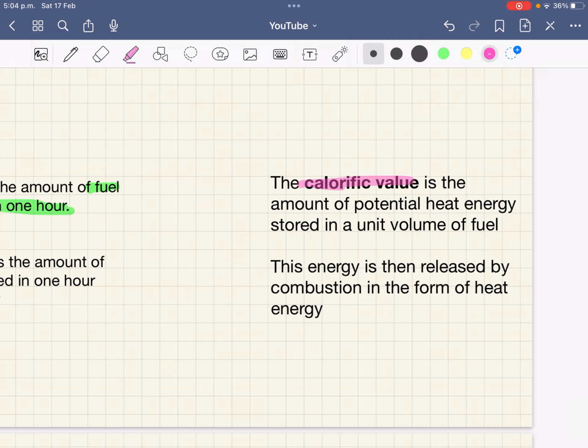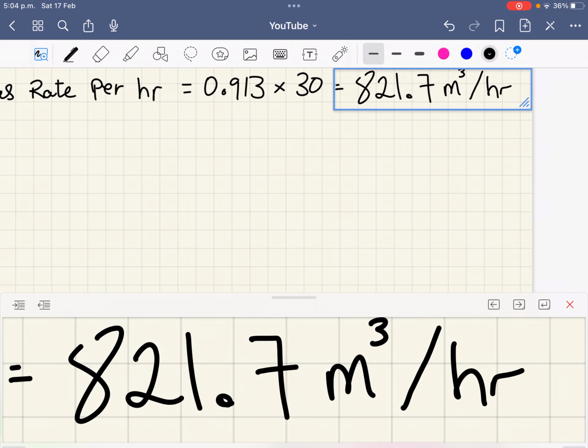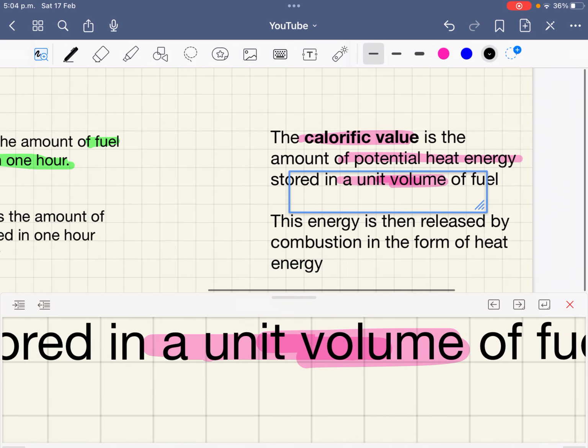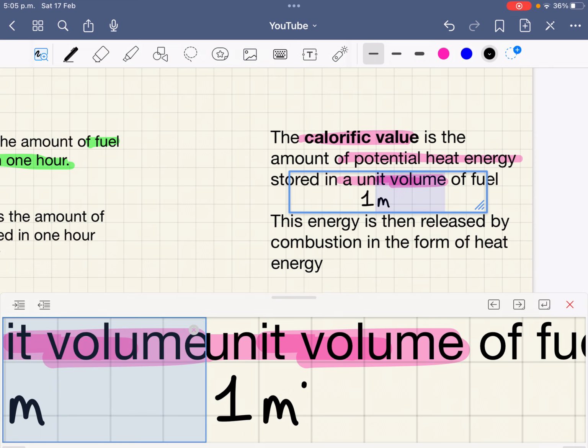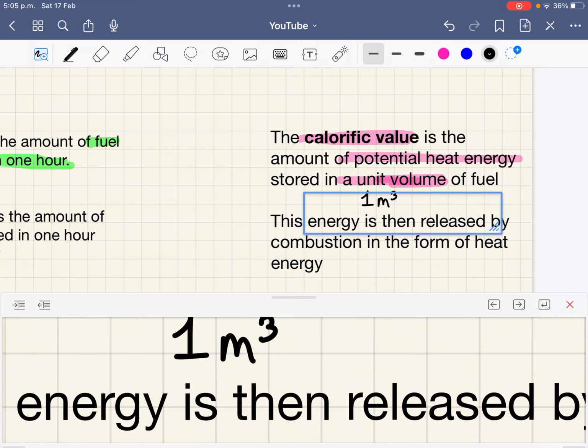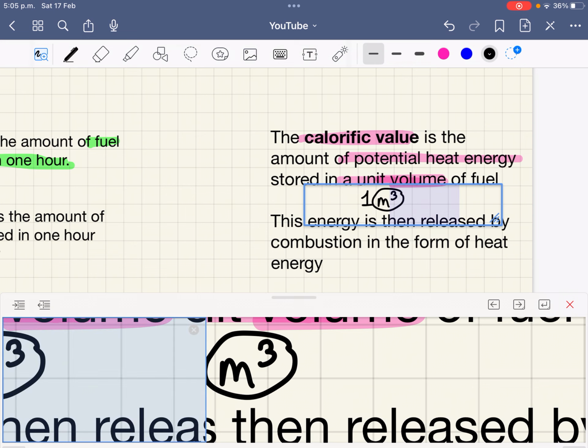The calorific value is the amount of potential heat energy in a unit volume. So in 1 unit. That's like saying in 1 meter cubed, because volume is some unit cubed.